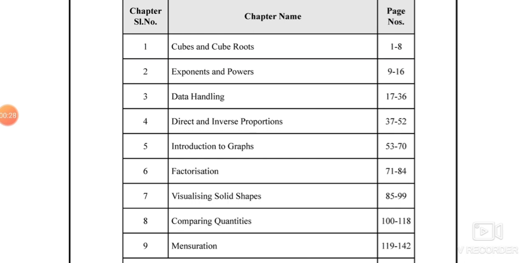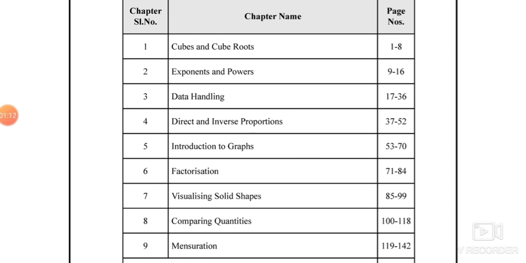Next, second chapter, exponents and powers. Here in this chapter we'll study powers with negative exponents and laws of exponents and problems on it and applications of laws of exponents. Third chapter, data handling. In this chapter we'll see representation of data graphically and types of graphs like pictograph, bar graph and so many, and also we'll study organizing and grouping data. At the last we'll study a few concepts of probability also in this chapter.